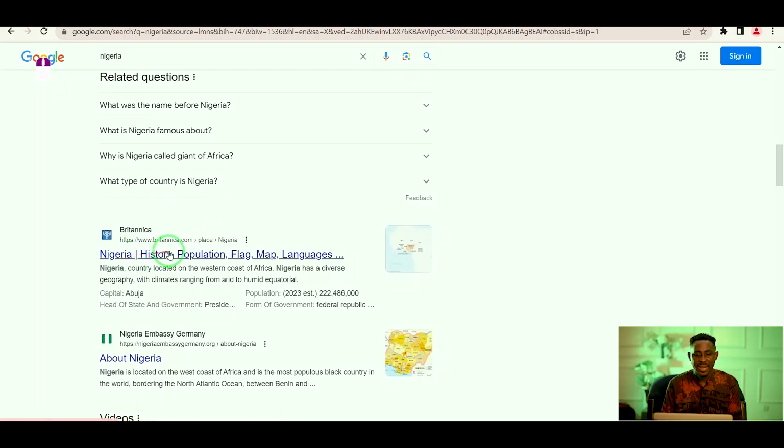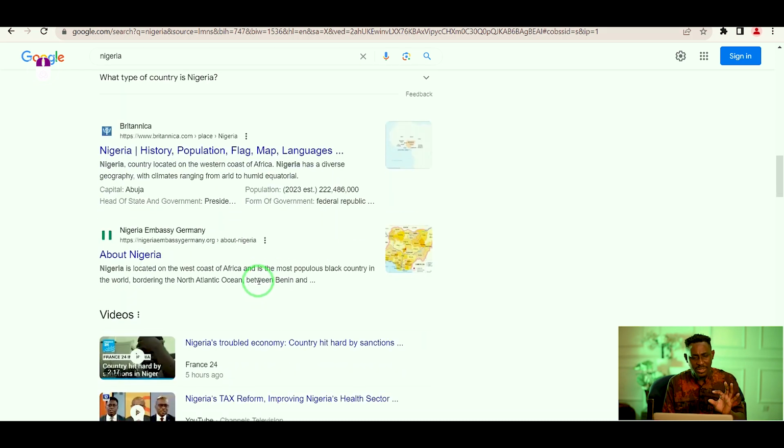Okay, you can see Nigerian history. This is the title: Nigerian history, population, flag, map, languages, and then maps. That is the title, and then this is a summary. From the summary here, you can see Nigeria, a country located on the west coast of Africa. Nigeria has a diverse geography with climate ranging from arid to humid equatorial.